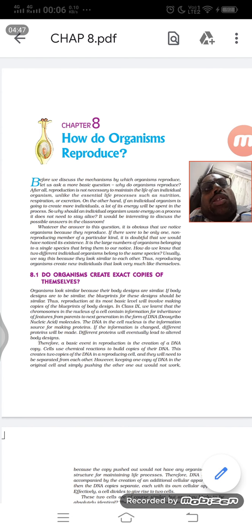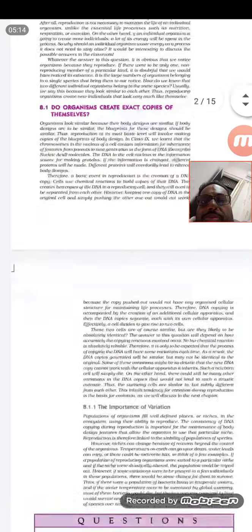Why? Because in one of the stages of meiosis, the chromosomes cross over. One chromosome crosses to another chromosome, so there is an exchange of genetic material, genes. It is not compulsory that crossing over takes place every time, but if it does, we get variations.